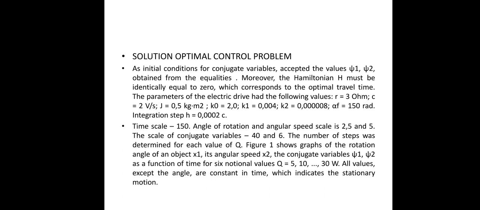The parameters of the electric drive are R equals 3 ohms, C equals 2 volts per second, J equals 0.5 kg per meter squared, K0 equals 0.2 or 1, K1 equals 0.004, and K2 equals 0.0008. Alpha F equals 150 radians, and the integration step h equals 0.001. This time scale corresponds to 150 radians of rotation angle, which is used to determine the stationary motion.